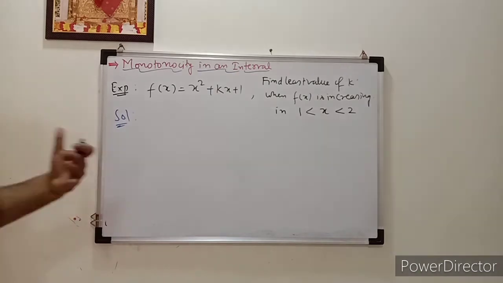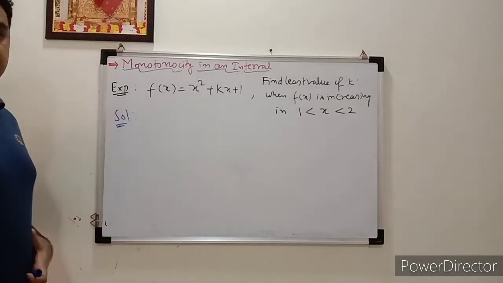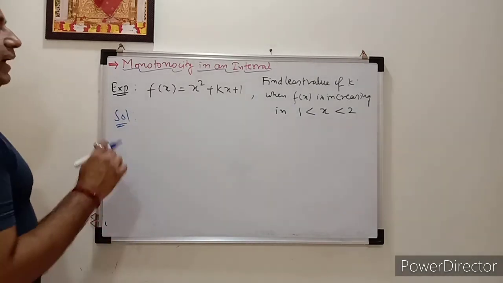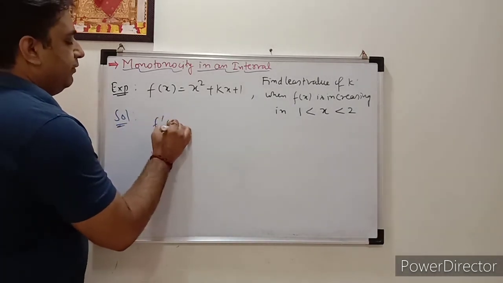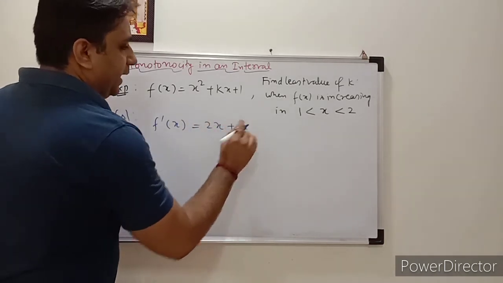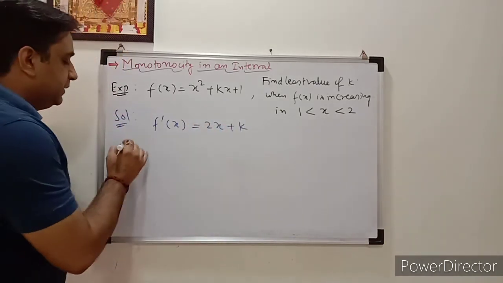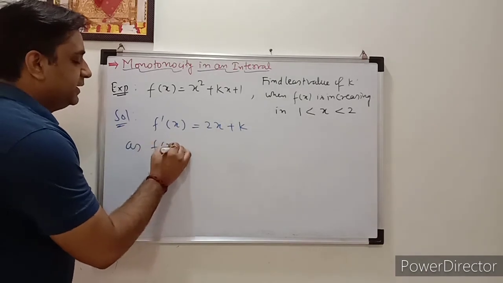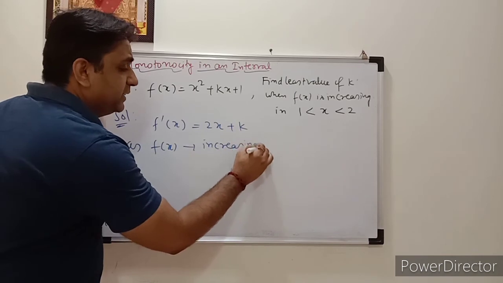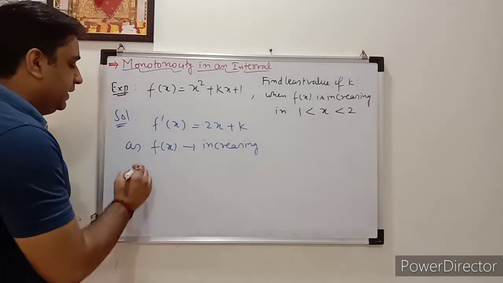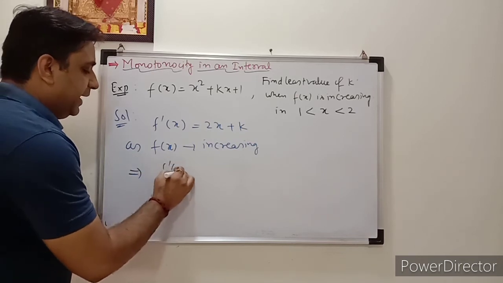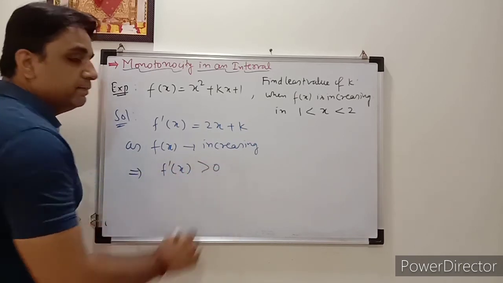Now what is the way to find that? Again the same thing: you need to find f dash x. So f dash x is 2x plus k, no doubt. As f x is an increasing function, it is given, it implies that f dash x is greater than 0.